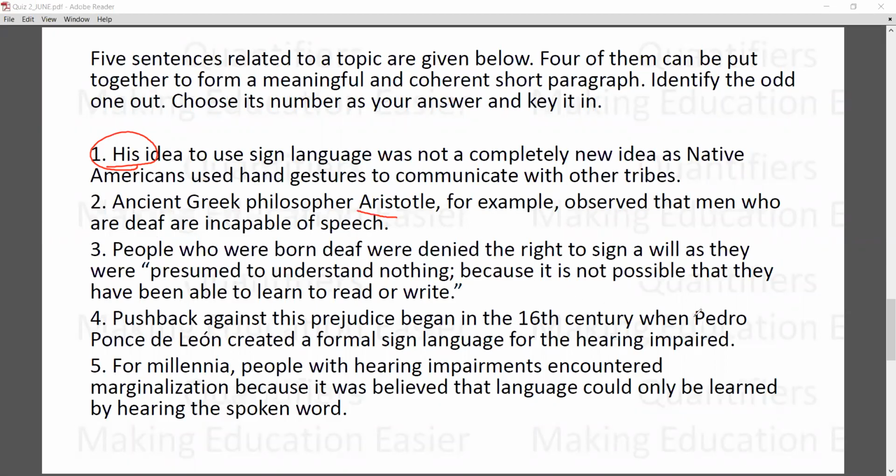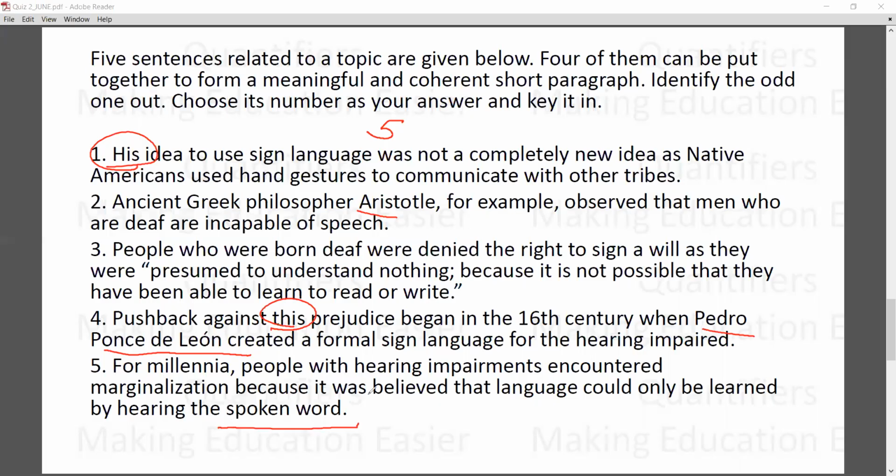And then there was a guy, Pedro Ponce de Leon, who created... Now there is this prejudice. So there has to be some kind of a prejudice. So the correct sequence for this is actually the fifth. You can see, for millennia, people with hearing impairments encountered marginalization because it was believed that language could only be learned by hearing the spoken word.